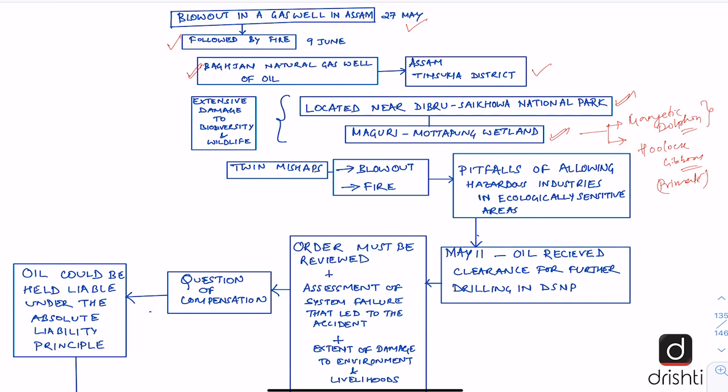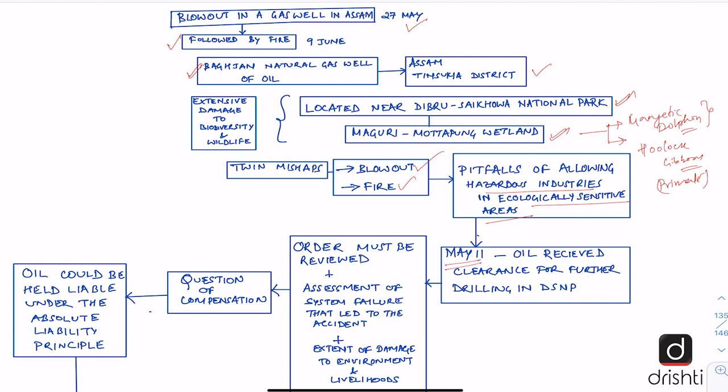One was the blowout that happened in the well and the subsequent fire. And it says that this points to the pitfalls of allowing hazardous industries in ecologically sensitive areas, which ideally should not be done. But there is a trade-off between protecting and conserving the environment, and also the developmental needs.